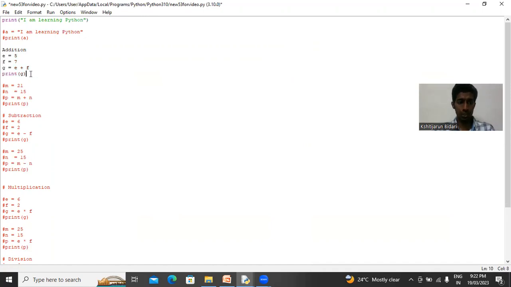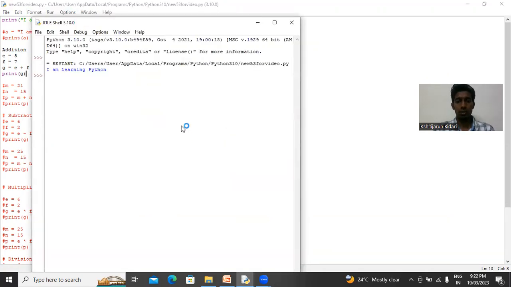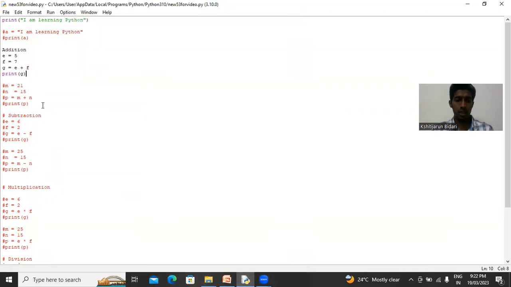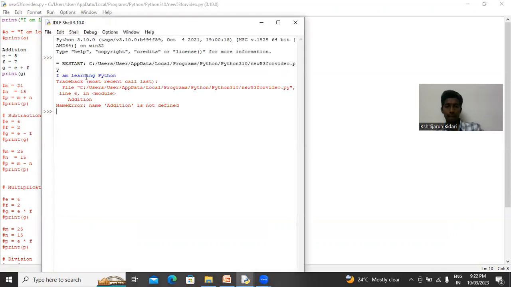Okay, so this is the program. E is equal to 5, F is equal to 7, G is equal to E plus F. Print G. Let us see how it will print out. Let us save it and then run the module.